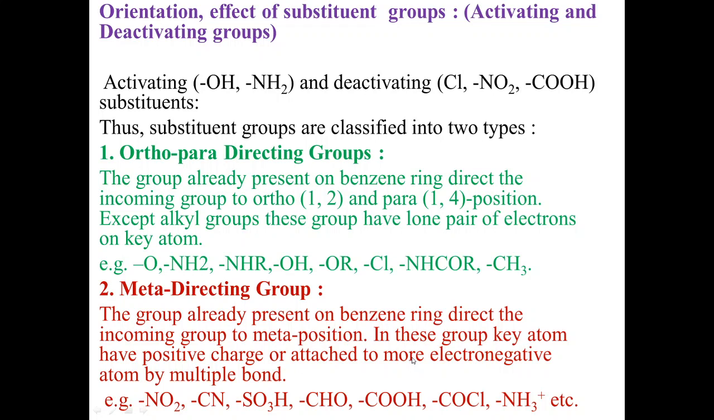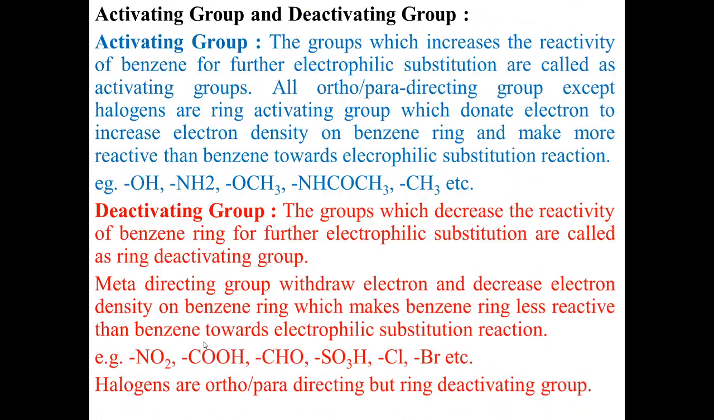Now, what is the key point? In this group, the key atom has a positive charge, or is attached to a more electronegative atom. For example, NO2, CN, SO3H, CHO, COOH, COCl and NH3 positive. So, these groups are the meta-directing groups.